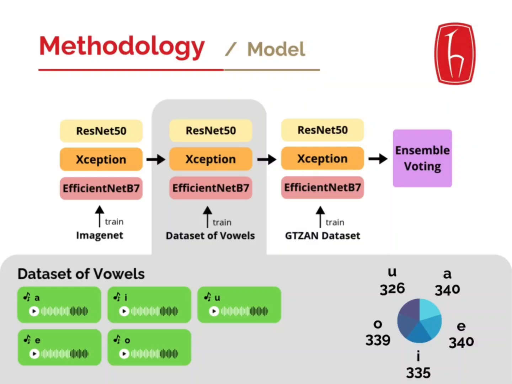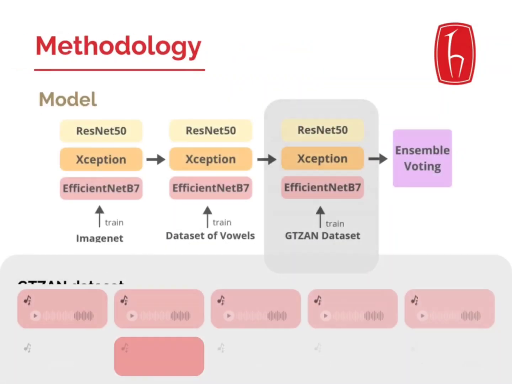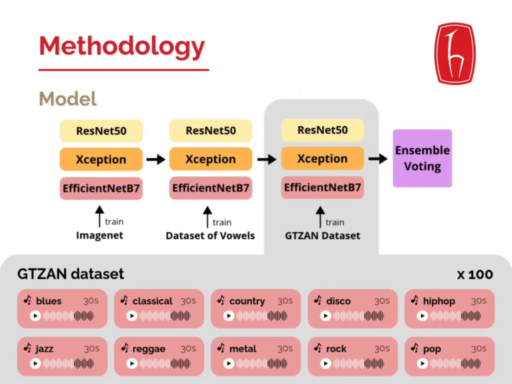As you can see at the bottom, there are five classes: A, E, I, O, and U, and the number of data is not distributed equally among these classes. Then in the second stage of the multiple fine-tuning, the main task-specific GTZAN dataset is used. Our primary target dataset GTZAN for specific music genre classification is used to fine-tune at the second fine-tune step.